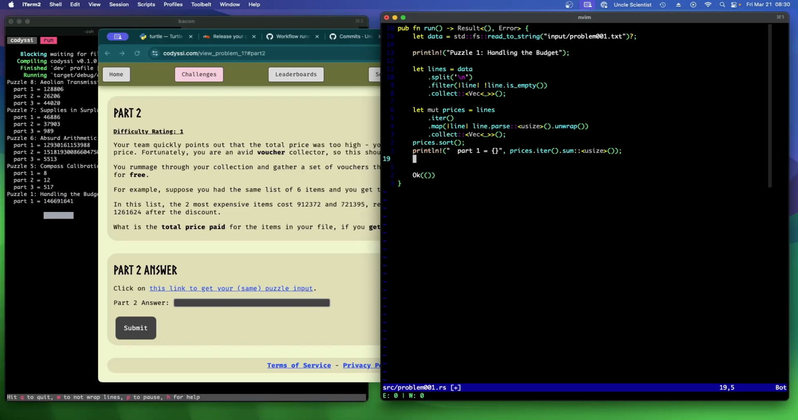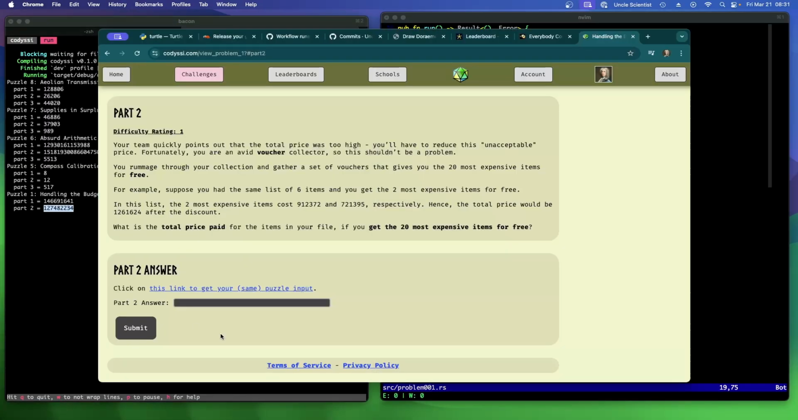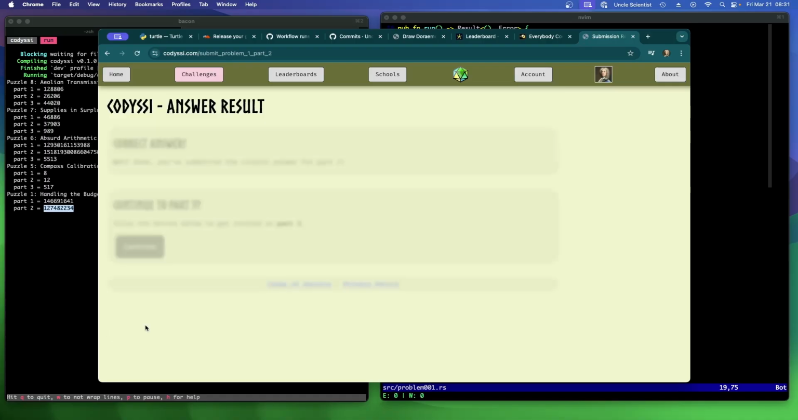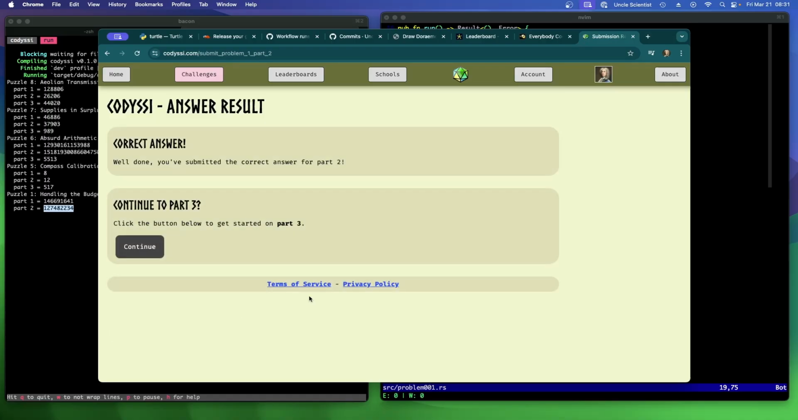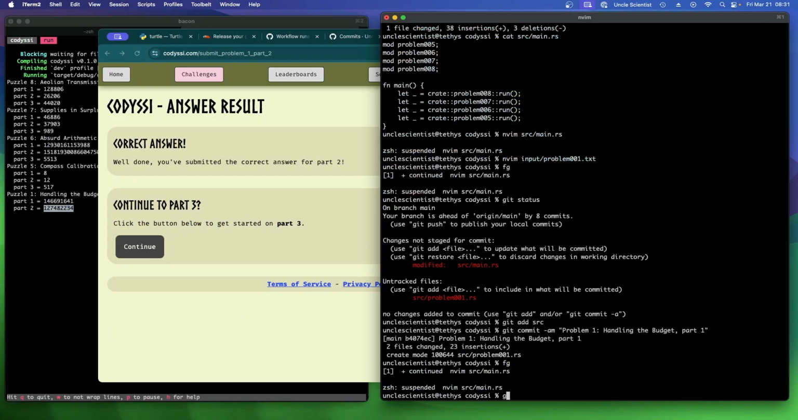Okay, very good. And now we want all but the last 20. So we want to say println part 2 is prices iter rev skip 20 sum usize. And we get a different number. Hey, that's the correct answer. Okay, that was simple enough. git commit -am problem 1 part 2.